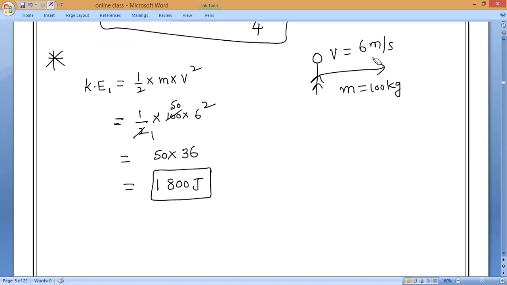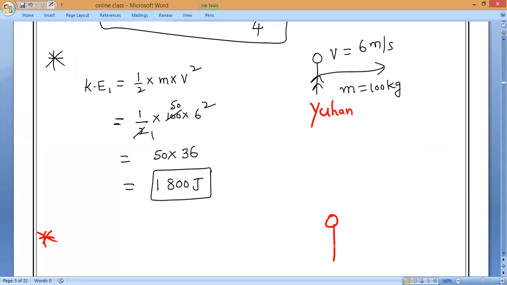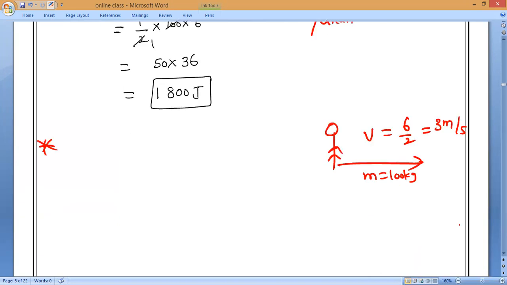Now, Mr. Johan, velocity decreases to half. Means how much, guys? Initially 6, now it becomes half. Your velocity becomes 3 meter per second. That is what I want. So now observe. His mass remains constant. Mass is still 100 kg, but his velocity becomes 6 by 2, half means 3 meter per second. Now you solve.